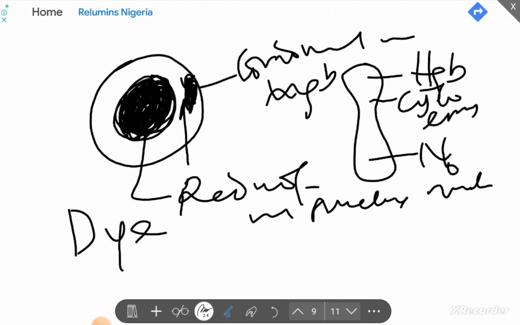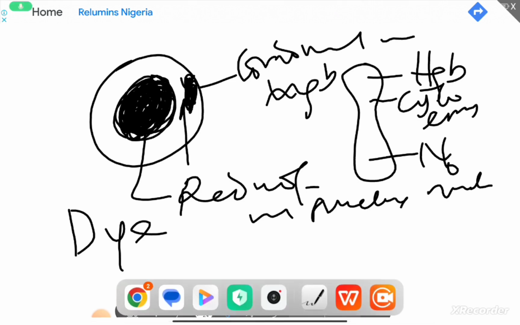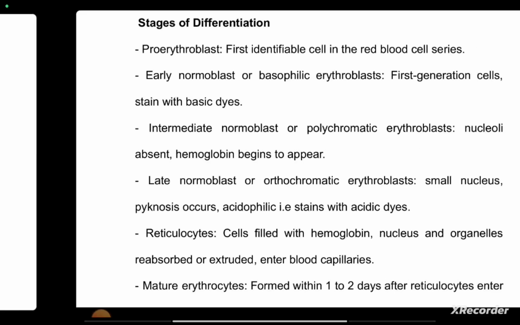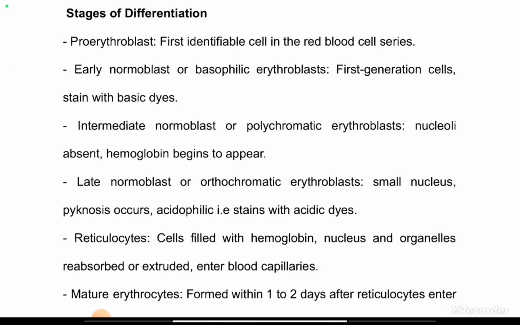So those are the three parameters that you can use to talk about the stages of erythropoiesis, the stages of differentiation. Once again: the nucleus content, the hemoglobin content, and the staining property. The staining property could either be with the acidic dye or the basic dye. All these things you don't need to cram or memorize much, just know the basic principles that are necessary for all this.